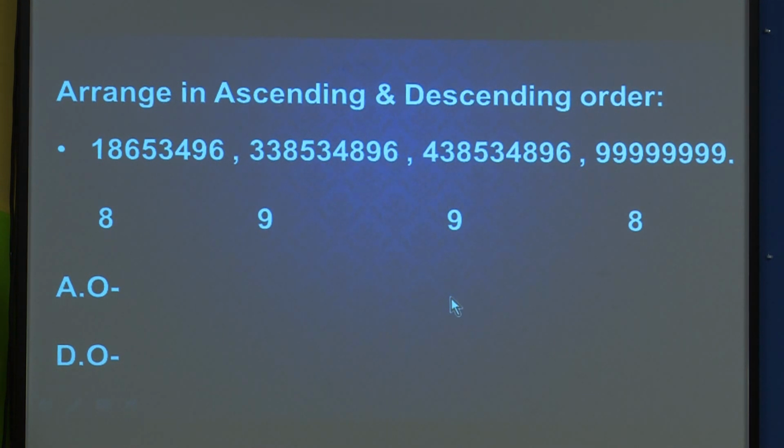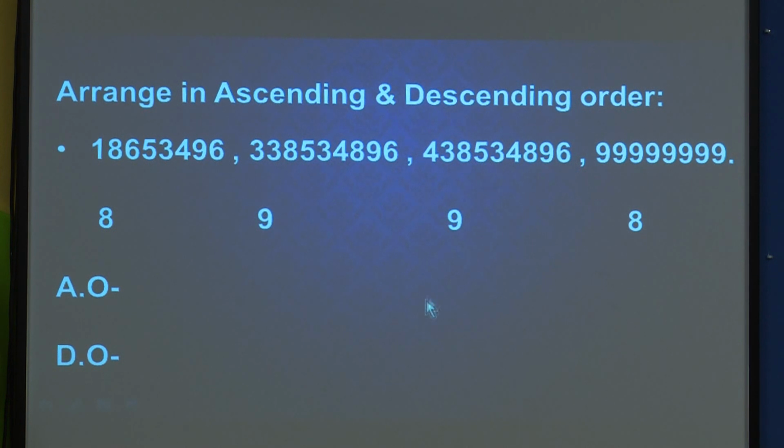33853489 is our third number, and this is our last, that is the fourth number in ascending order. Already I told what will be in the descending order. This is descending order. Here it will be reverse. First we have to write a greater number. This is our greater number, am I right?